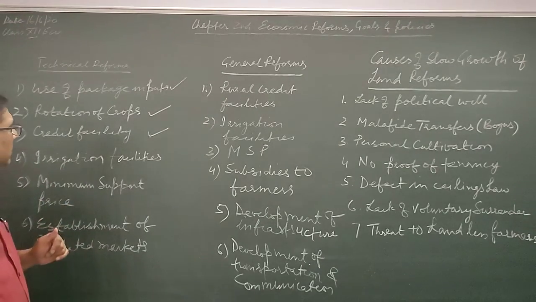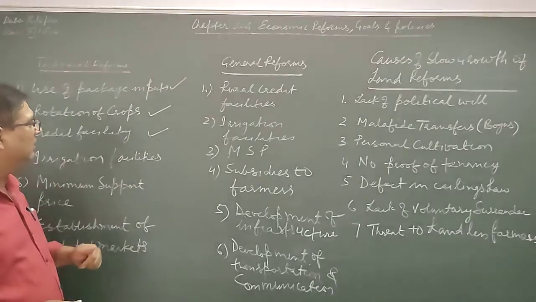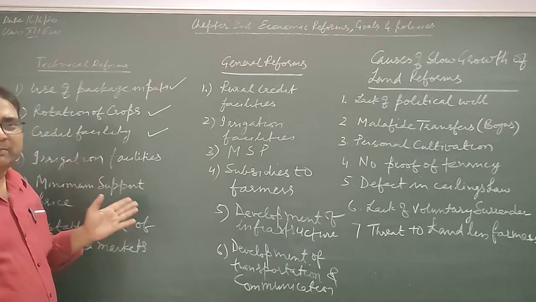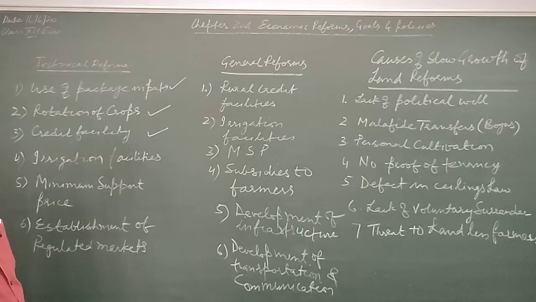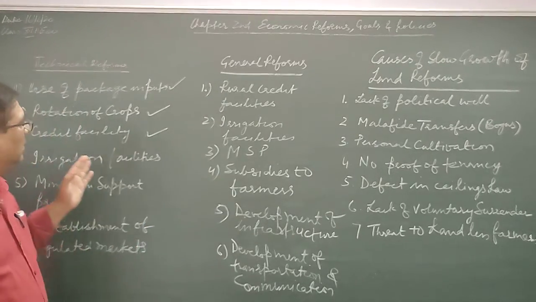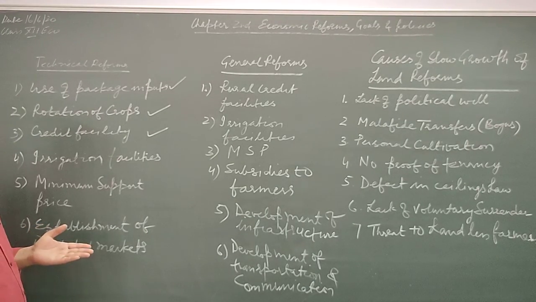So my dear student, credit facility should be given by the government to them. Then only small and marginal farmers will be able to use these techniques of production. Otherwise, they cannot use them.